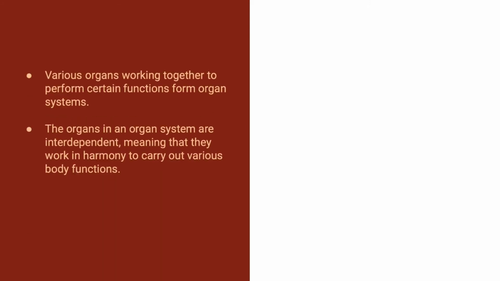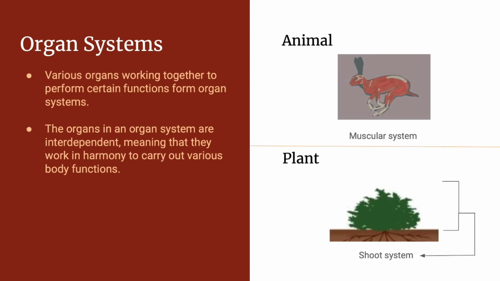Round 6. The sixth level is the organ systems. The organs work together to perform certain functions and form the organ systems. A real-world example is the muscular system of a European rabbit and the shoot system of an American boxwood shrub. The organ systems regulate the organism and allow the organism to maintain homeostasis, or stable equilibrium. An analogy is an entire floor of rooms in a building. If the brick room is an organ, then a floor of rooms in a building can represent an organ system.